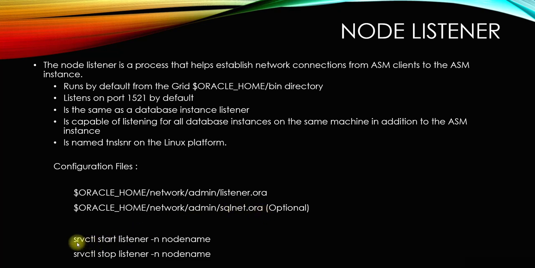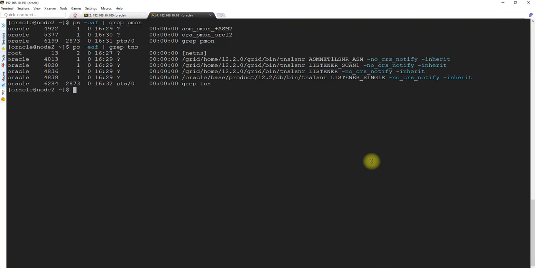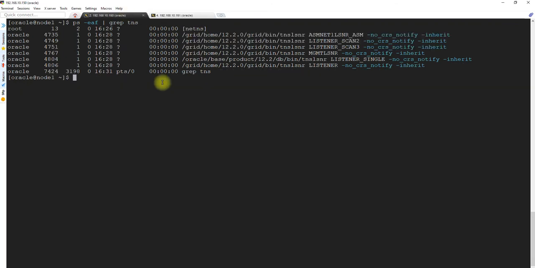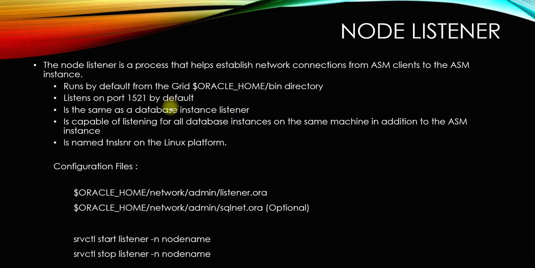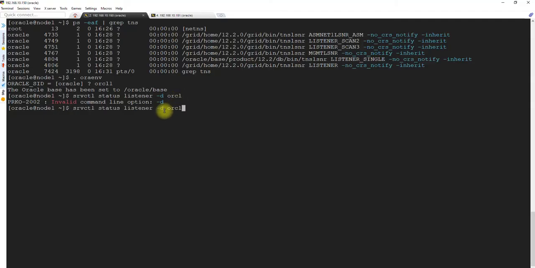The commands to check, start, stop and get the status of the listener can also be used. So let's check using the srvctl utility. srvctl status listener -n. Let's check it.